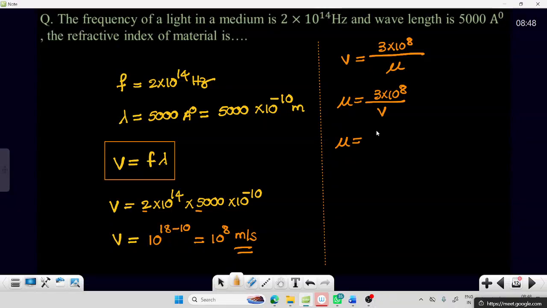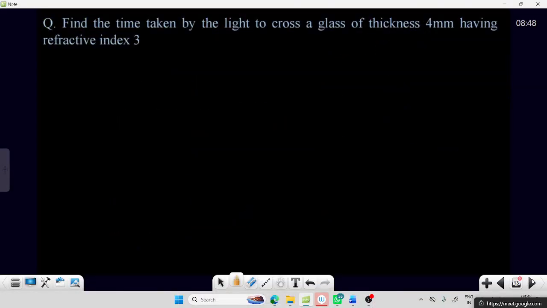With v equal to 10 power 8, it comes to 3. And what are the units of refractive index? It has no unit, keep that in mind. Next one.